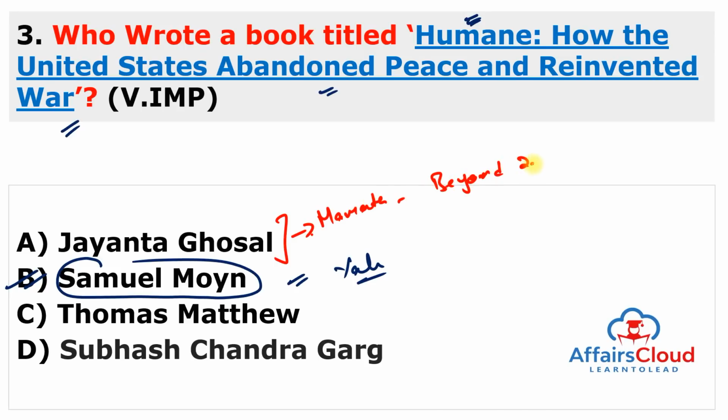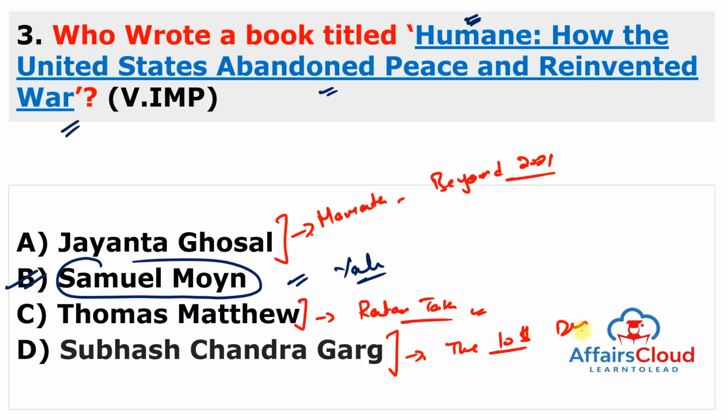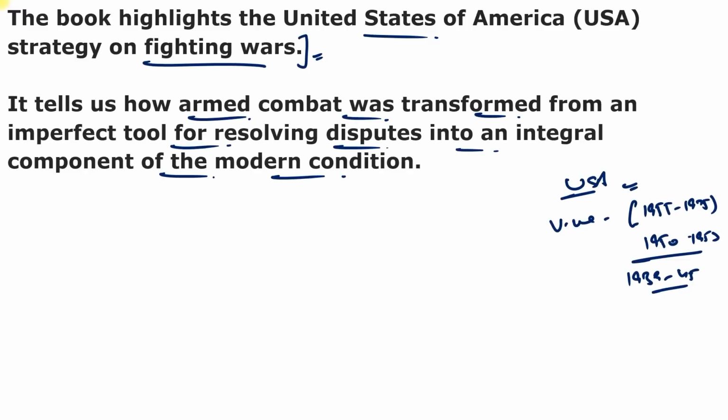Beyond 2021. Next is Thomas Matthew. Thomas Matthew wrote a book about Ratan Tata. This is one of the biography of Ratan Tata, and name is Ratan and Tata, the authorized biography. Next, Subhash Chandra Garg recently wrote a book, The $10 Trillion Dream. So again, these books are very, very important, especially this Mamta Beyond 2021, and it is written by Jayanta Ghoshal.